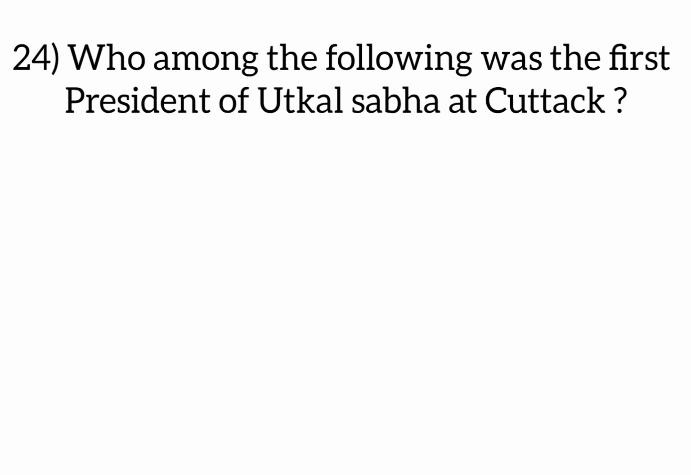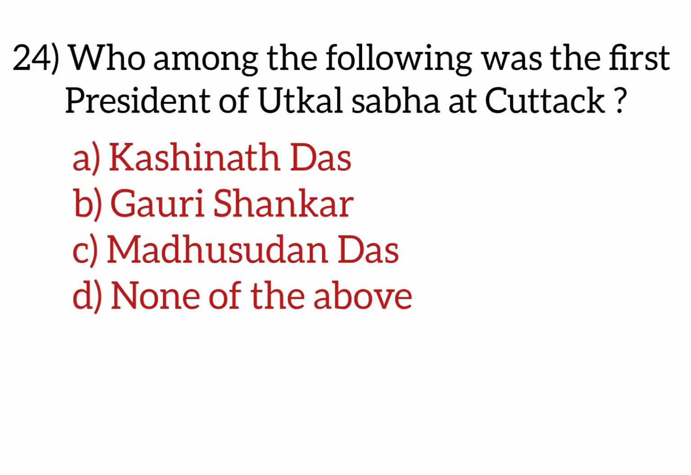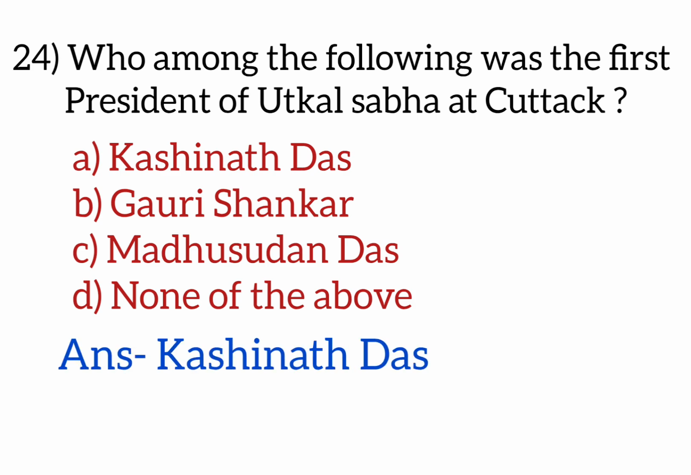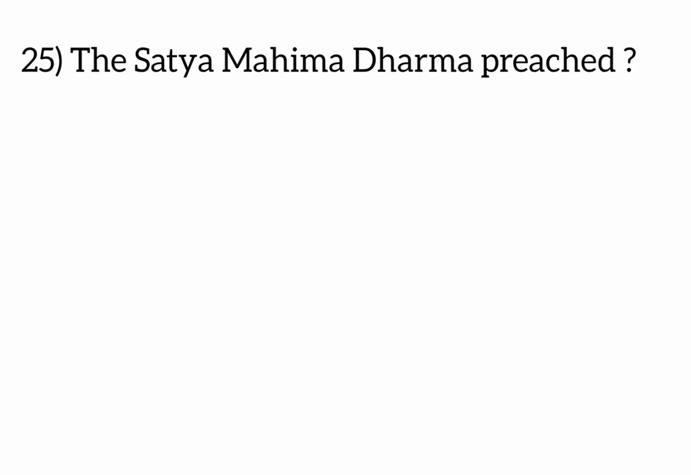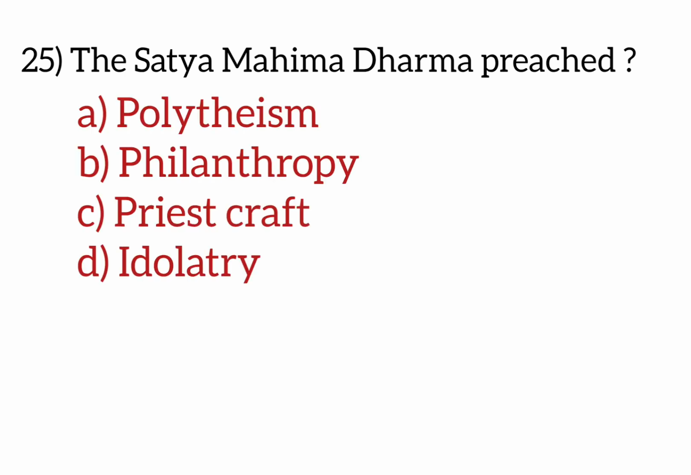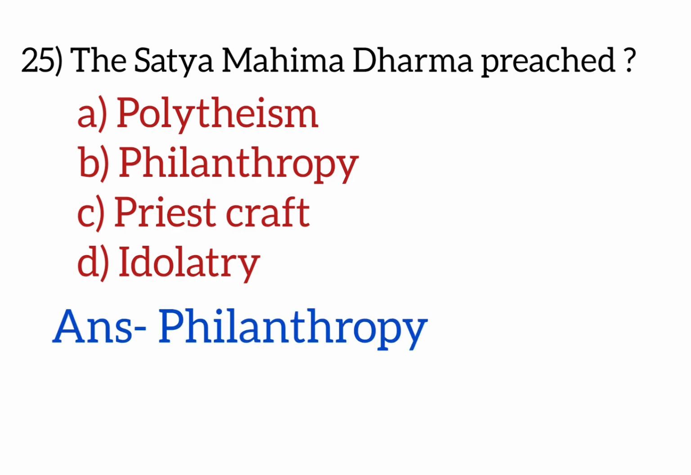Who among the following was the first president of Utkal Sabha at Cuttack? Options are Kasinath Das, Gauri Shankar, Madhusudan Das, none of the above. Answer is Kasinath Das. The Satya Mahima Dharma preached, options are polytheism, philanthropy, priestcraft, idolatry. Answer is philanthropy.